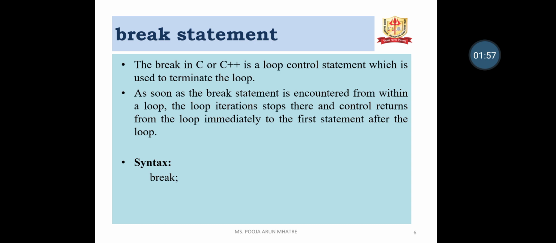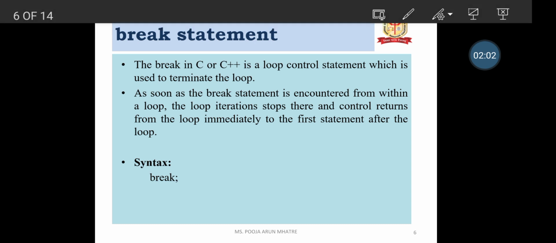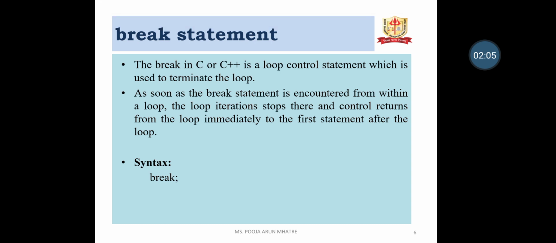Break statement. The break in C or C++ is a control statement which is used to terminate the loop. As soon as the break statement is encountered within a loop, the loop iterations stop. The control returns from the loop immediately to the first statement after the loop, and the syntax is break;. The break statement is used to stop the iteration at some point and return the control from the loop immediately.